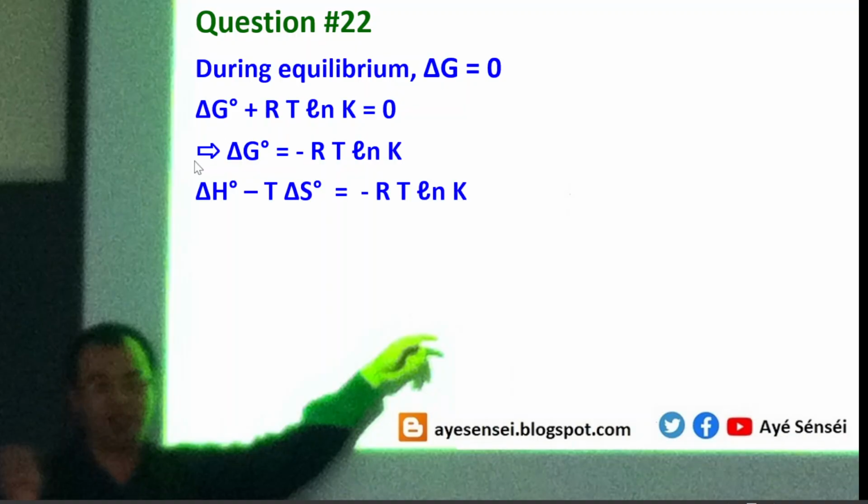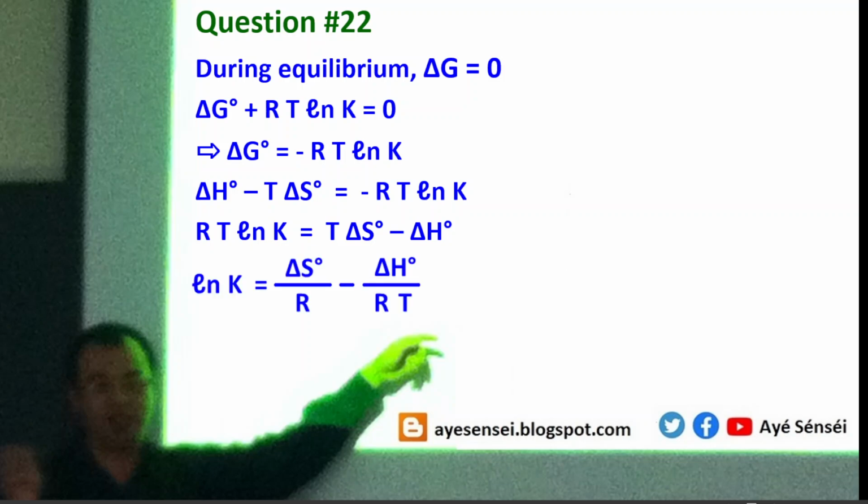And then let's recall that delta G equals delta H minus T delta S. This one we just switch their sides, so RT ln K equals T delta S minus delta H. If we want to simplify this correlation, both sides can be divided by RT.